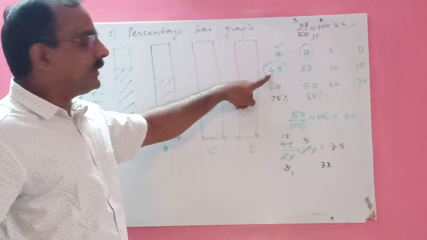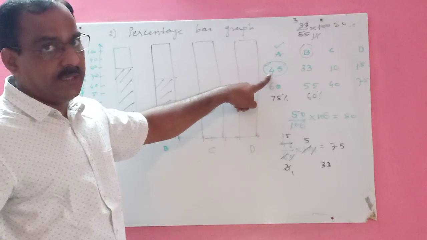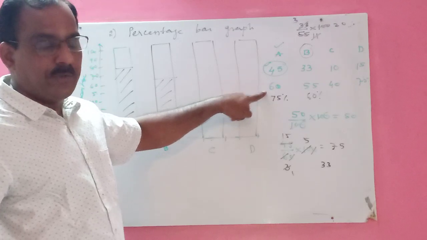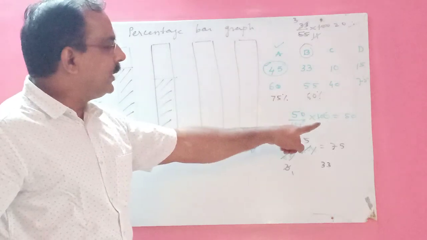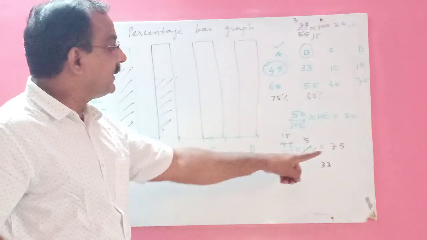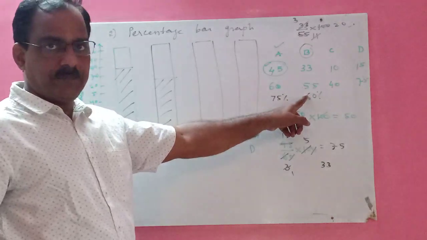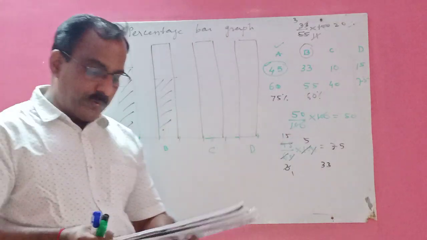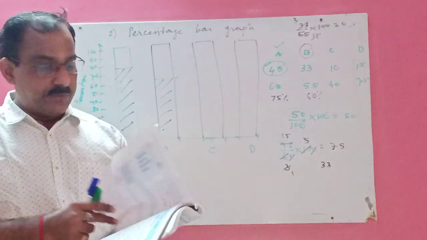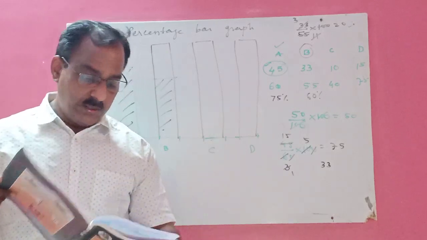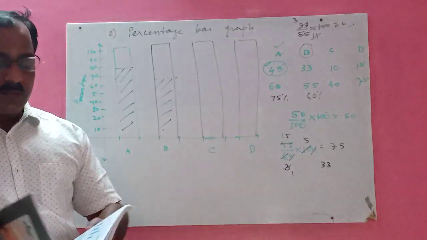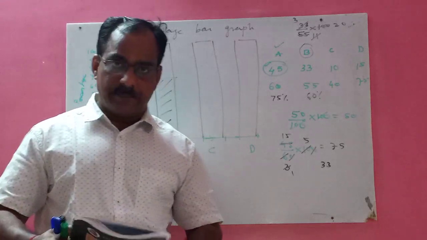Division A, there are 45 students who got grade A out of 60 students. So how did I calculate? 45 upon 60 into 100. So I got 75%, like that this way. So this way you will do your exercise 11.3. Write down the answers to the questions, whatever is given in your textbook, children. So here I have completed this chapter.